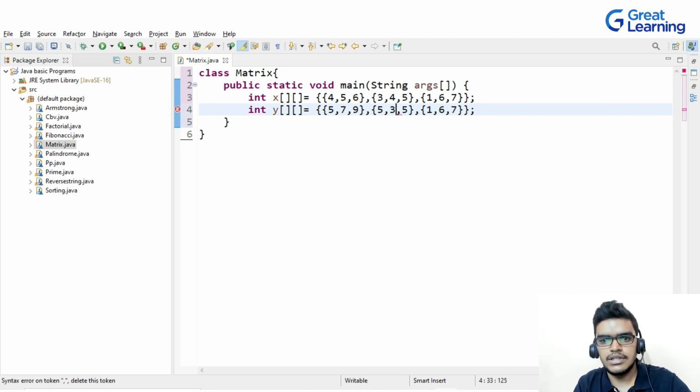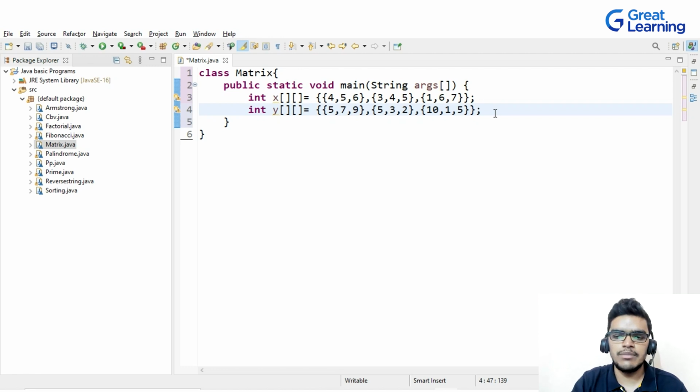5 and then 3, 2, I'll write here 10, 1 and 7. Instead of 7 I will write here 5. Okay, so these are my two matrices. Now I have to find my resultant, right?